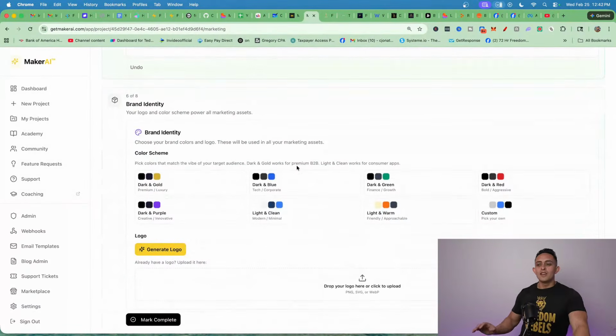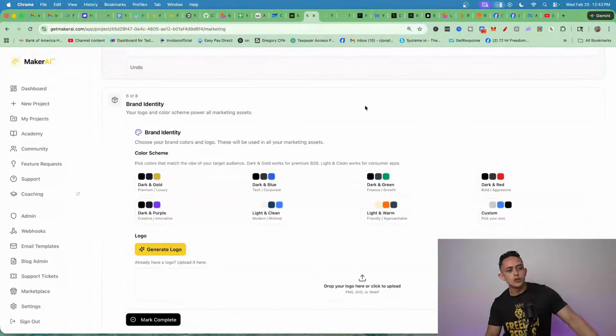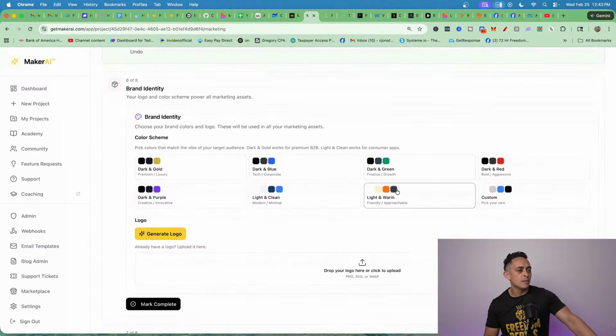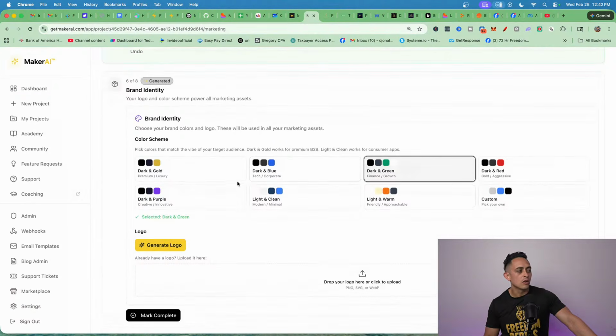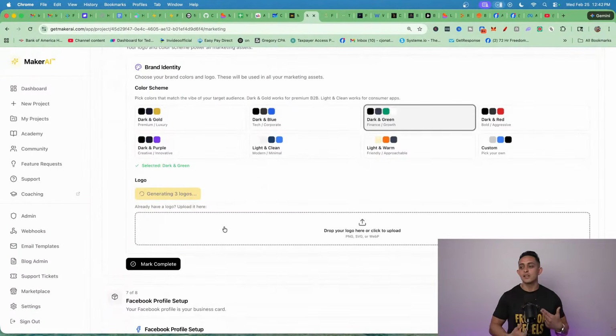All right. So next part is you need brand identity. Okay. Now you're going to see how powerful this is in just a second. This is going to be really exciting. You can choose the brand identity, right? So let's just say, hey, I want to make a dark and green type brand. Or logo. So you can choose the color scheme here and generate a logo. So the AI is actually going to build it for you.